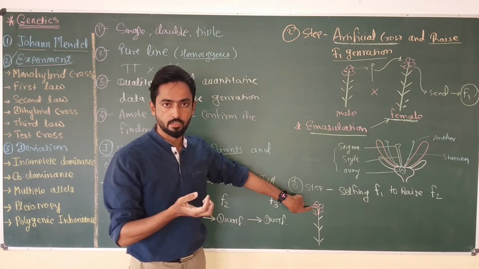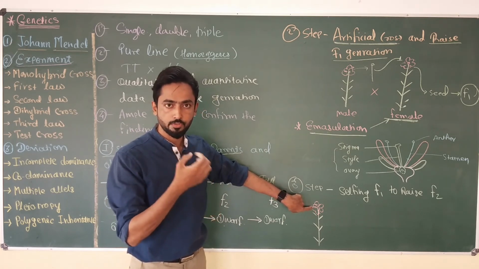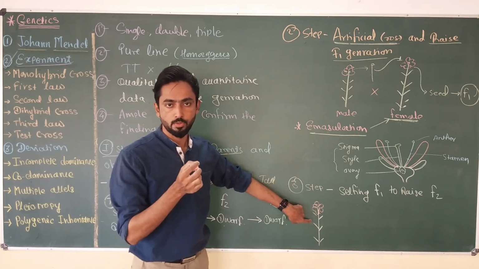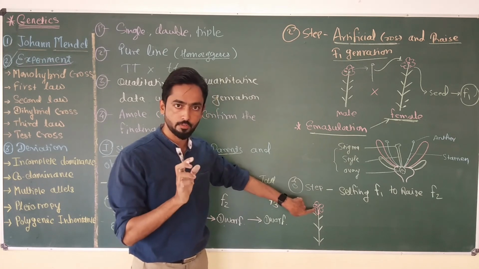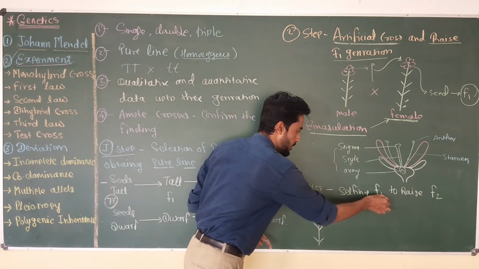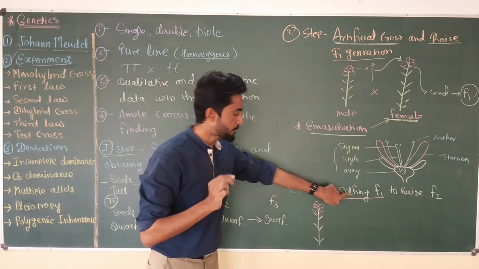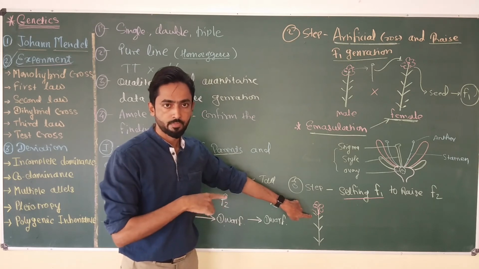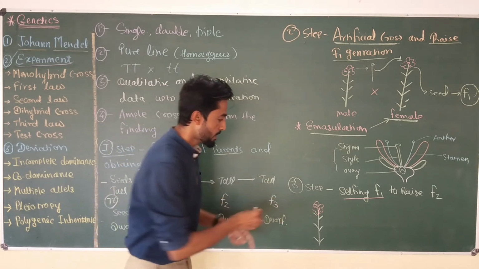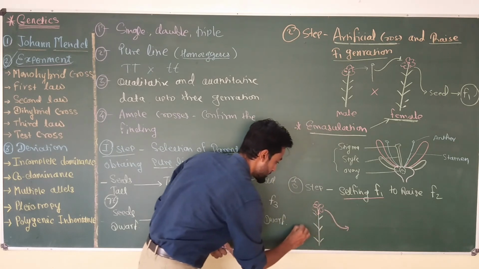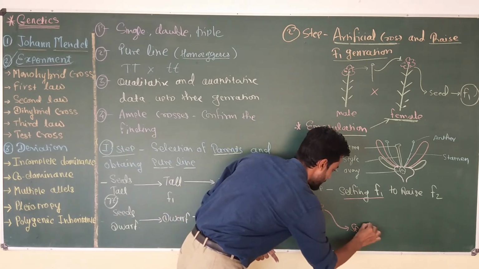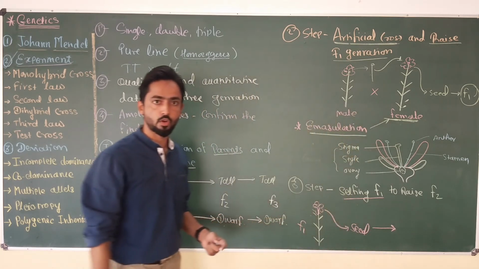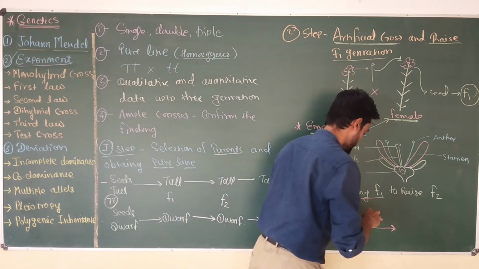Due to the self-pollination, fertilization occurs, and the fruits will be produced in the form of pod on this plant, and inside the pod seeds are going to be produced. So Mendel allows self-pollination, which is called selfing of F1 generation. Selfing of F1 generation is nothing but self-pollination in the flower and production of the seed. And now Mendel collects seed from the F1 plant and raises this seed in the soil to get F2 generation.